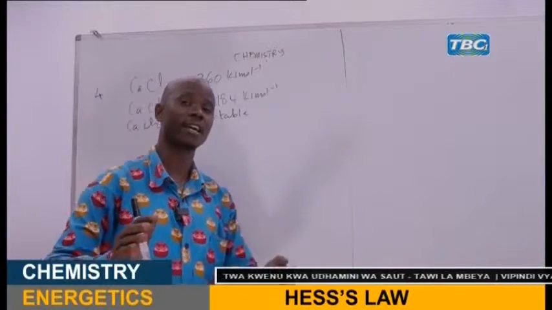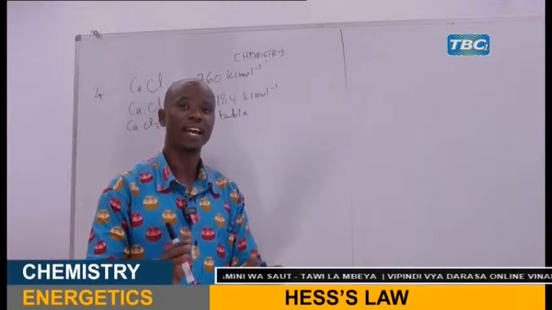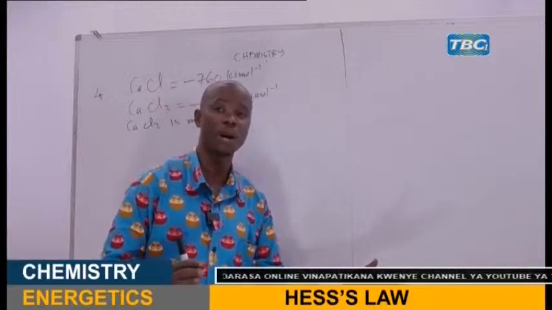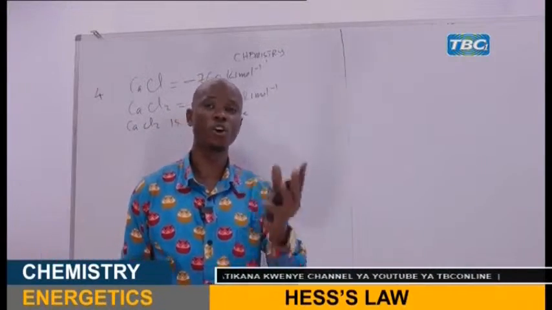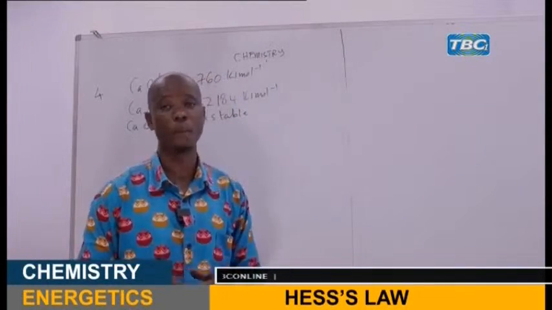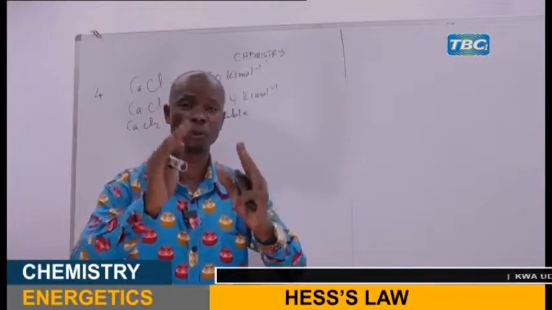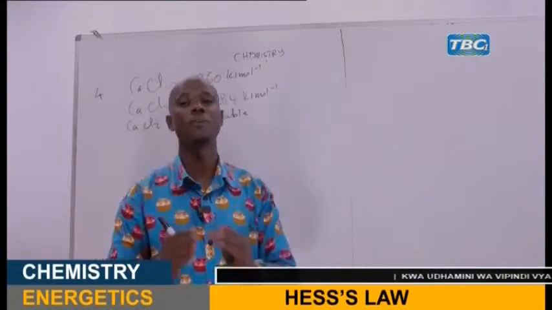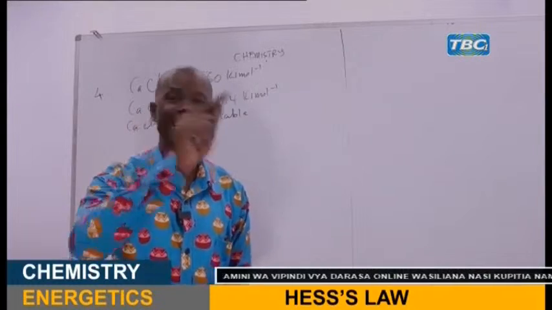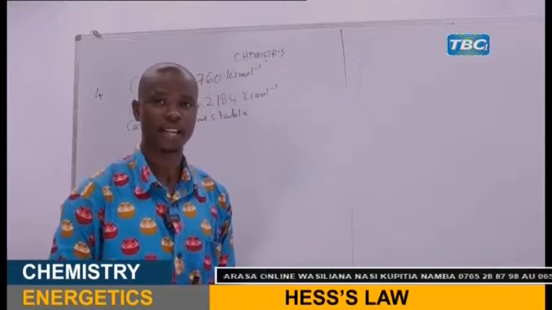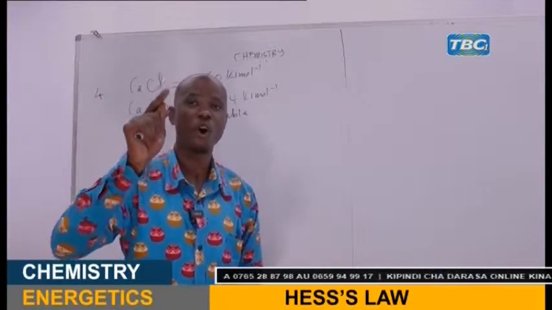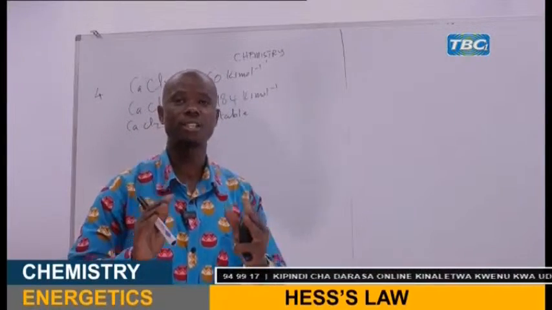But also you can be asked, when you are given the lattice energies, one is a negative value and the other one is positive. That means we have an exothermic compound and an endothermic compound. Which one is stable? Always exothermic compounds are stable compounds. Now also we can be given two endothermic compounds. That means both values have positive values. Now which compound will be more stable than the other? When you meet such a question, the one which is less endothermic, that means less positive, will be more stable. The one with the highly positive or highly endothermic value will be less stable.